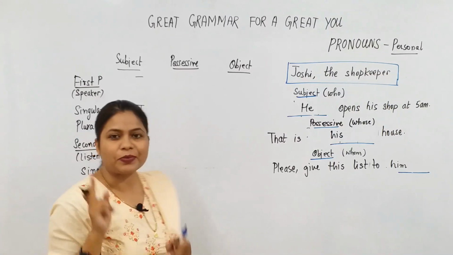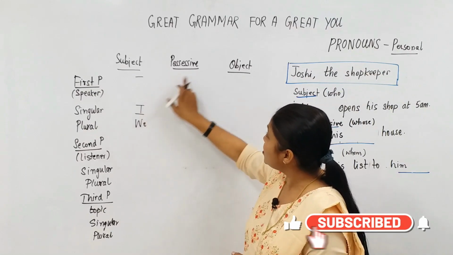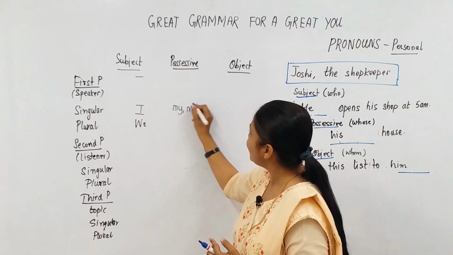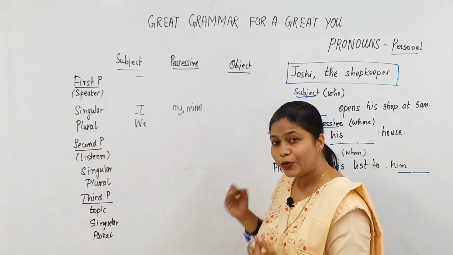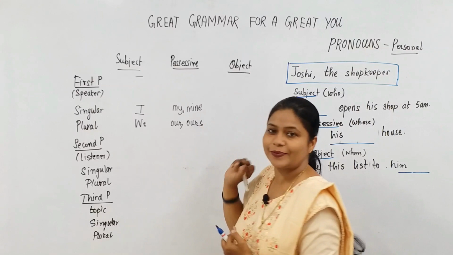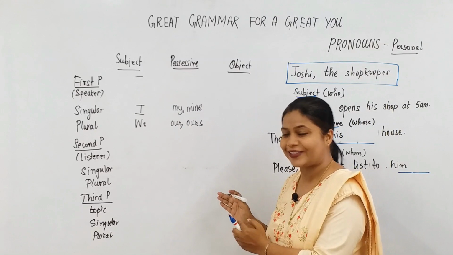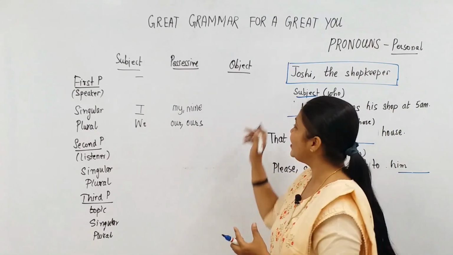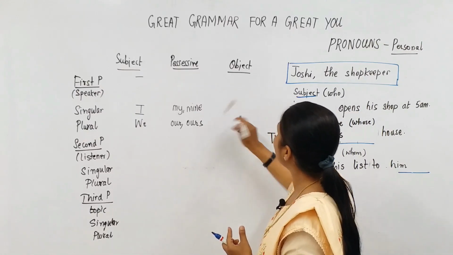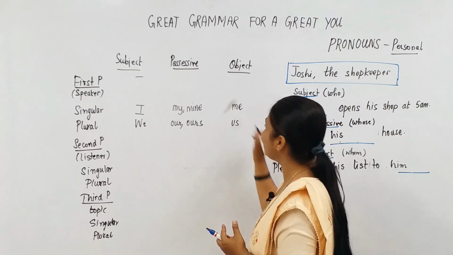It is we. Maybe I come this side so that you can look at the board better. When I talk about possessive, the first person possessive, it will be my or mine. And if it's the plural form, it's going to be our, ours. And when I talk about first person pronoun in the object, or you can say object pronoun, it becomes me and it becomes us.